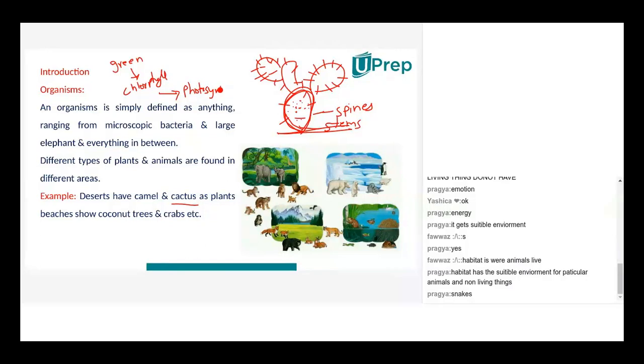Most of the desert plants you will see are either spiny or scaly. Or else the trees are so big and tall that the leaves are much above. For example, palm trees in the desert are so tall. The leaves are out here and the animals are down here, so the animals can't even reach the leaves.